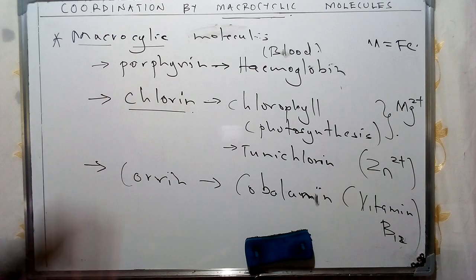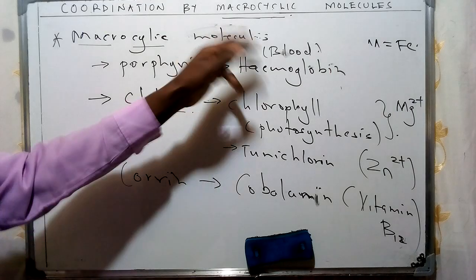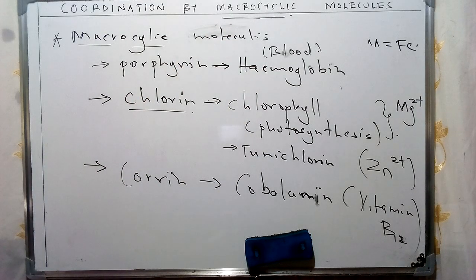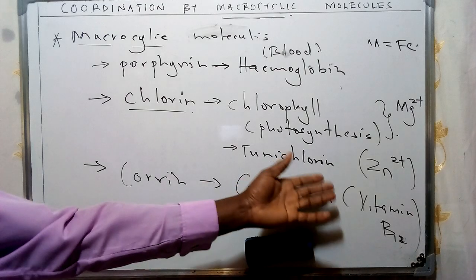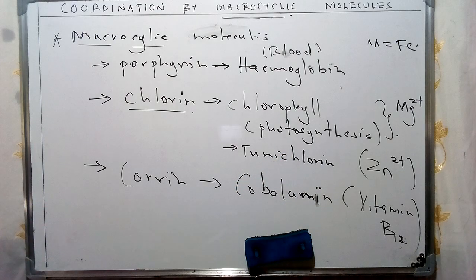Now, these are some of the tetradentate ligands which we are going to come across, consisting of porphyrin, chlorin, and corrin, and the various types of metals which we see being coordinated using those specific macrocyclic molecules. These macrocyclic molecules are linked using covalent bonds, as I have said, and they are bound to various types of proteins as cofactors, along with the metal ions which I've given.